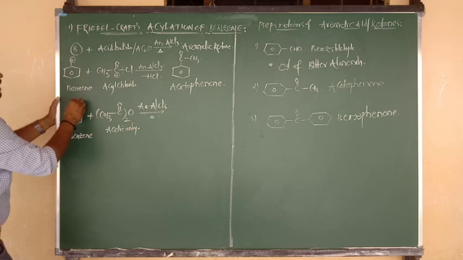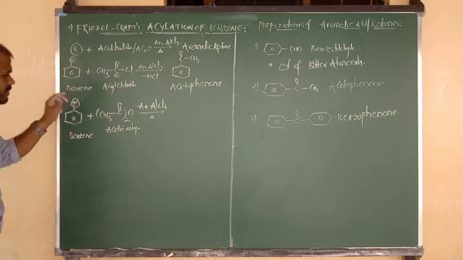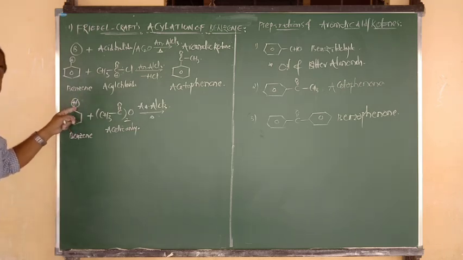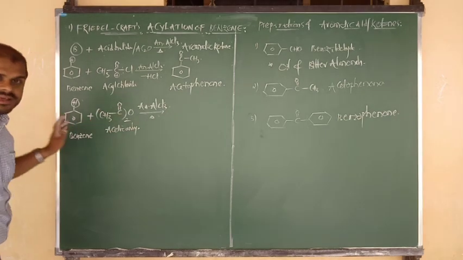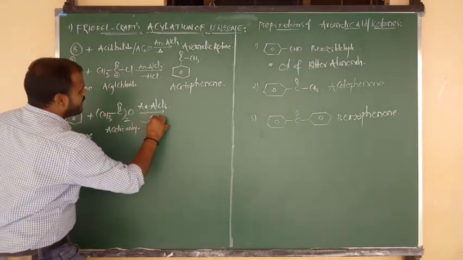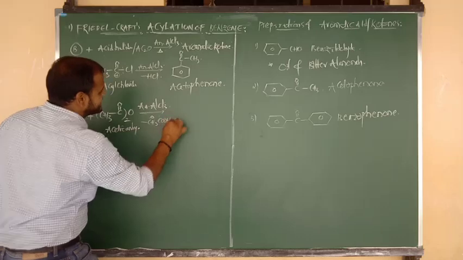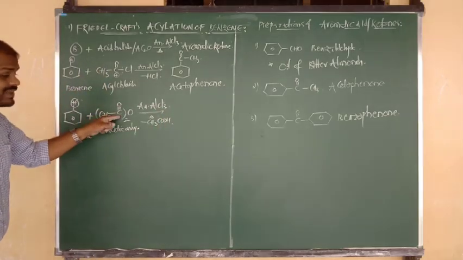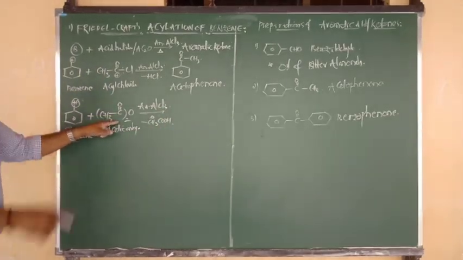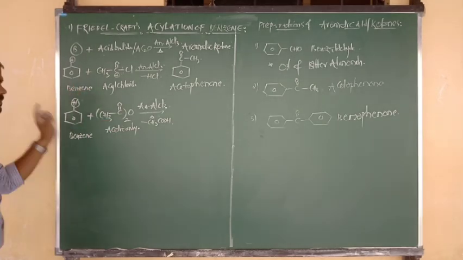From the benzene molecule we remove one H atom. Now this H plus ion combines with CH3COO minus and is eliminated in the form of 1 mole of acetic acid. The remaining acyl ion, again an acyl carbocation electrophile, acts upon benzene.